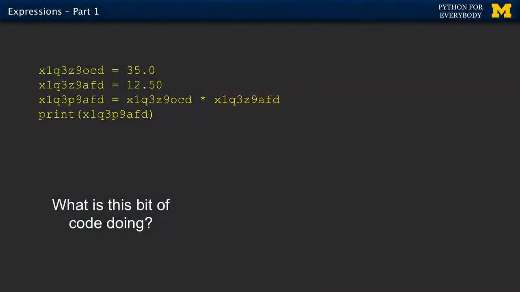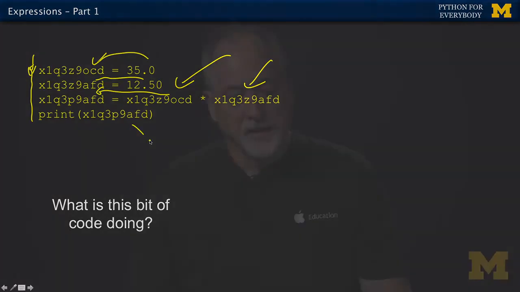So here is a little code. It's 4 lines of code. And start at the top. Run this line, and that says find a little piece of memory and label it that thing and stick 35 in it. Find a little piece of memory, label it that thing, stick 12 in it. Pull that first thing out and pull the second thing out, multiply them together and pull them into yet a third variable. If you look at these things really closely, they're all unique and distinct, and you do have to look at them very closely. Then you print the third thing out.